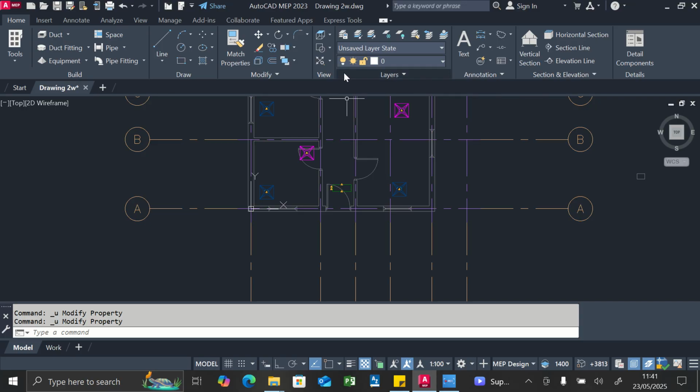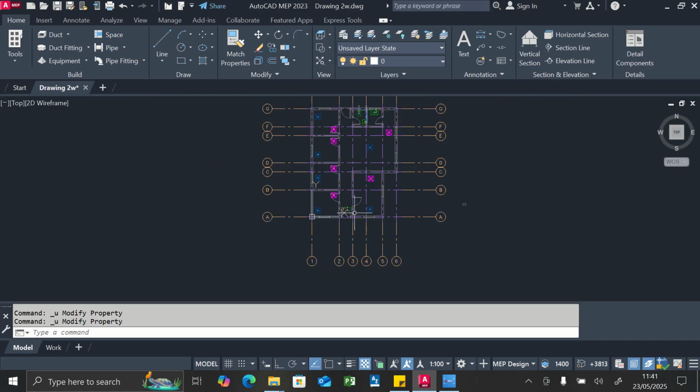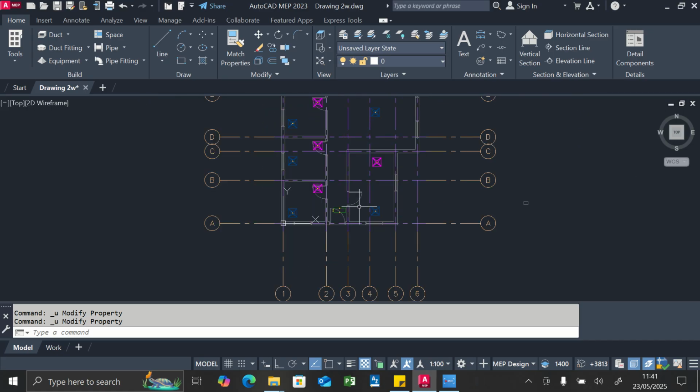Today our main focus will be on how to add duct work to our office model we've been creating over the past few videos. In our past videos we looked at how to create grid lines, went on to create walls, create windows, doors, added plumbing fixtures and added plumbing pipes. The most recent video we've done, we added air terminals and placement of equipment.